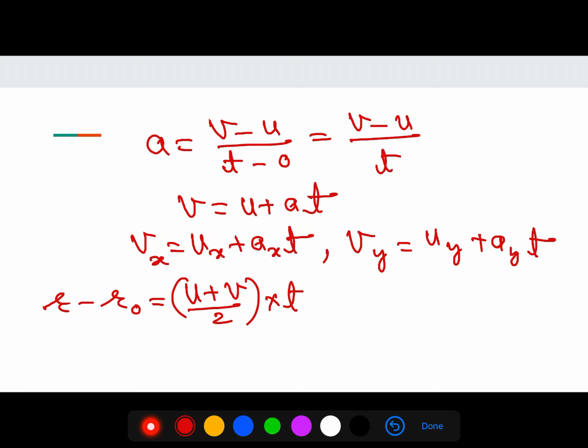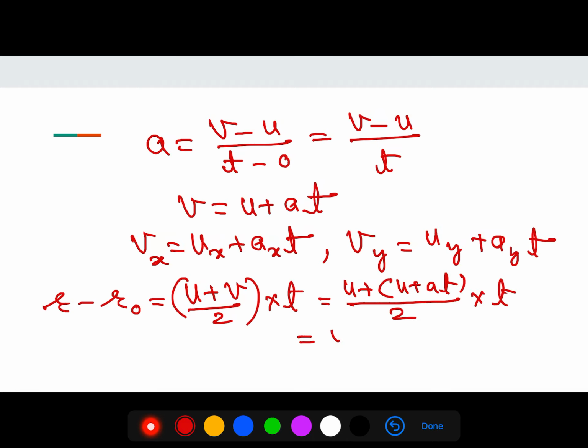Average velocity is found, when there is uniform acceleration, by summing up initial velocity plus final velocity divided by 2. In place of v you can write u plus at, upon 2, into t.